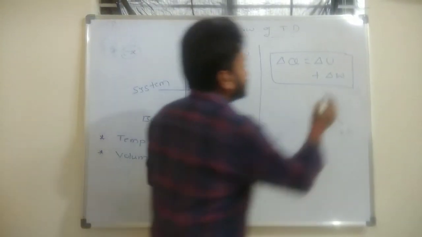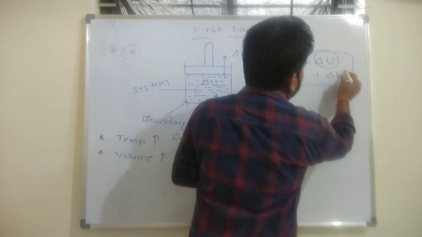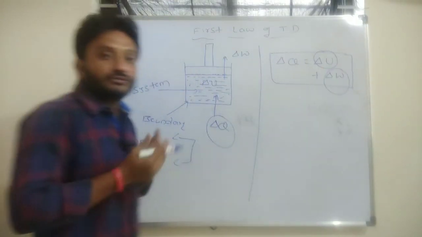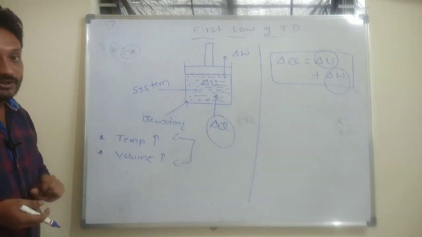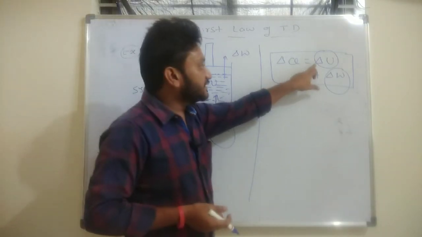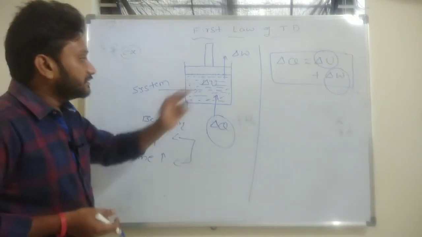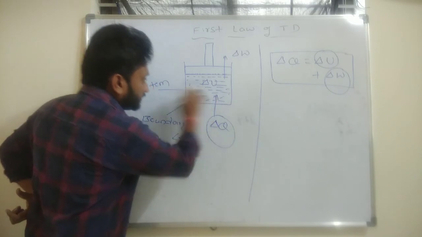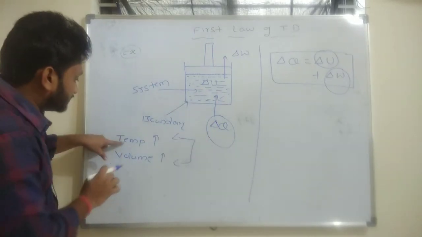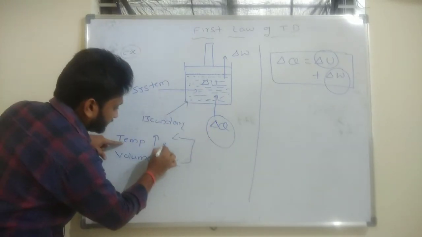Then how do you observe the change in the internal energy and the work done by the system? Using these two phenomena, you can observe the change in internal energy and the work done by the system. If you add some amount of heat energy to the system, you can observe the change in the temperature of the system.